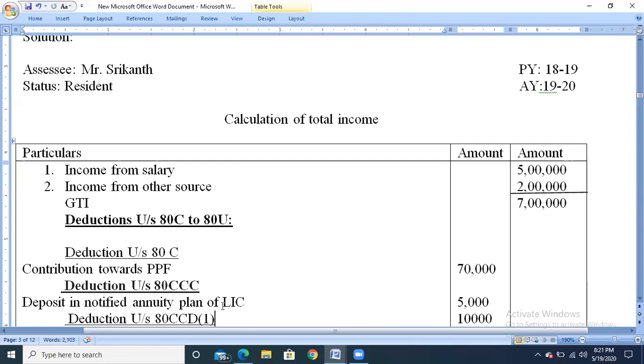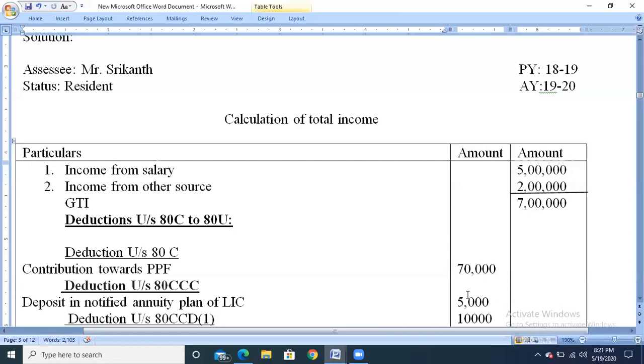Next, deduction under section 80CCC, that is deposit in a notified annuity plan of LIC. Again, the amount deposited or maximum up to 1,50,000, whichever is less, can be claimed as deduction. So the amount deposited is 5,000 and maximum is 1,50,000. The lesser value is 5,000, so that amount can be taken as deduction.